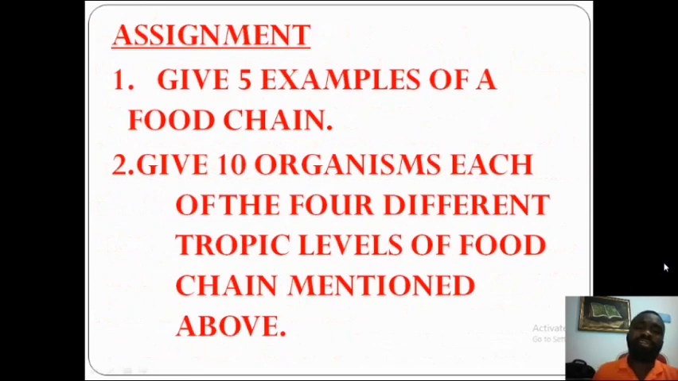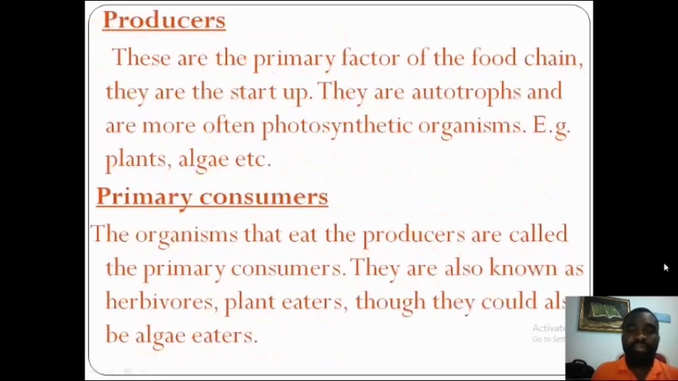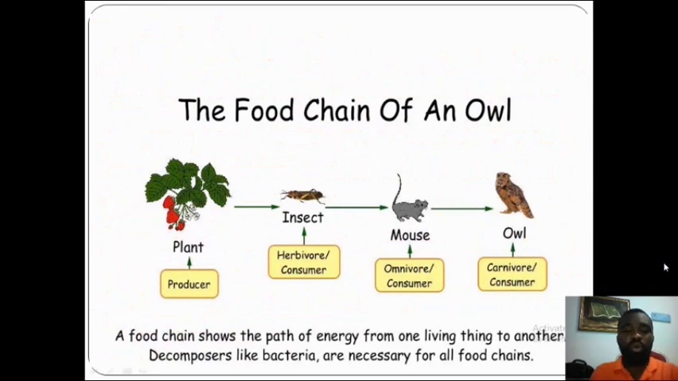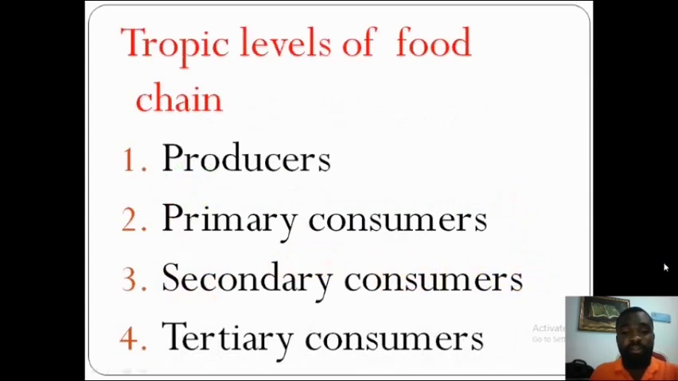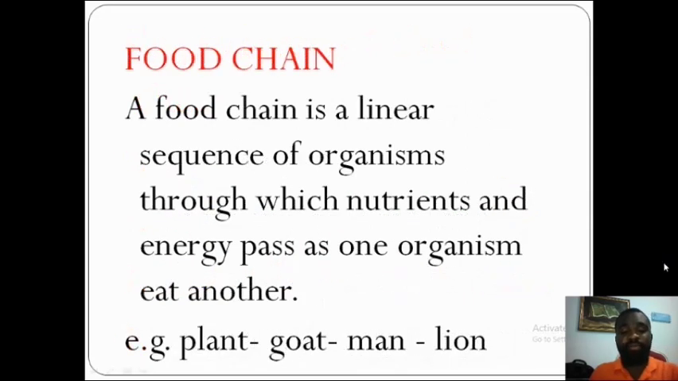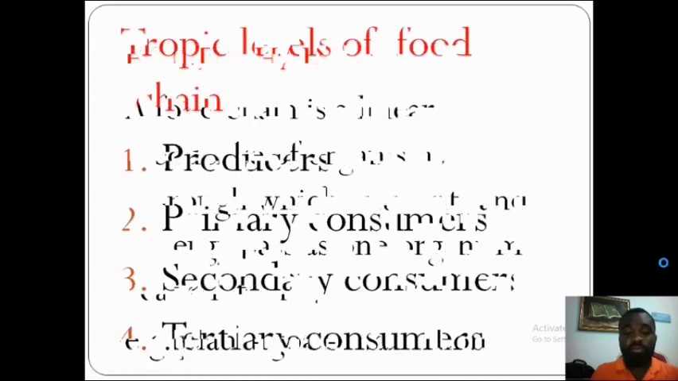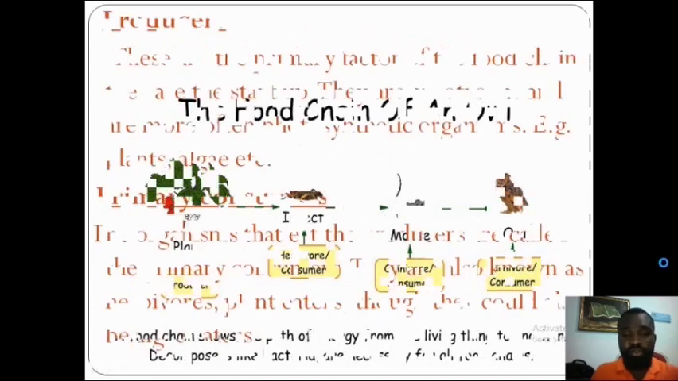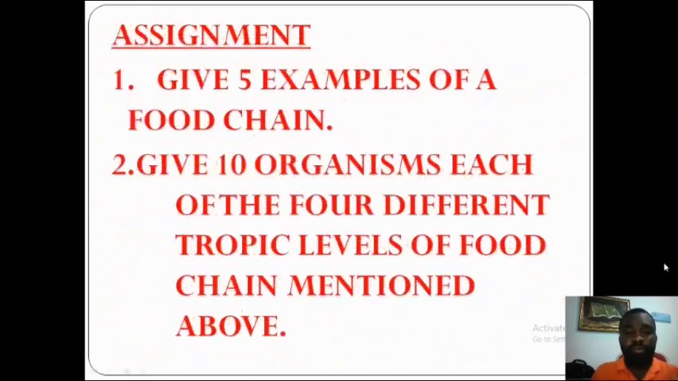All right, see your assignment. Give 5 examples of a food chain. I've given you one here. I've given you even 2. This is one example of a food chain, but don't put it down in your assignment. This is another example of a food chain: plants, goat, man, lion. Don't put this down for me. Give me yours. 5 examples of a food chain.